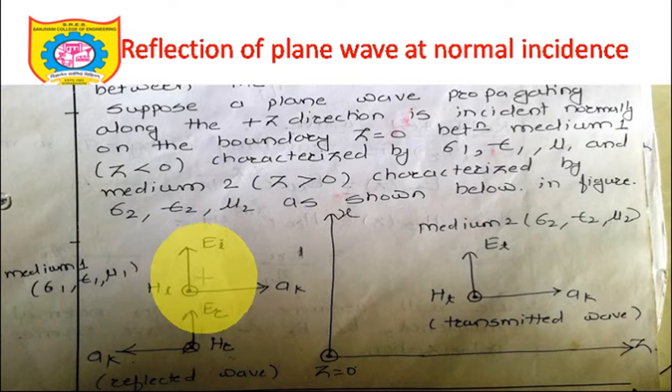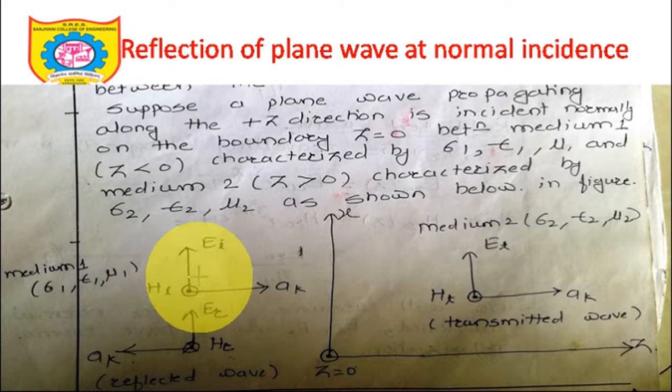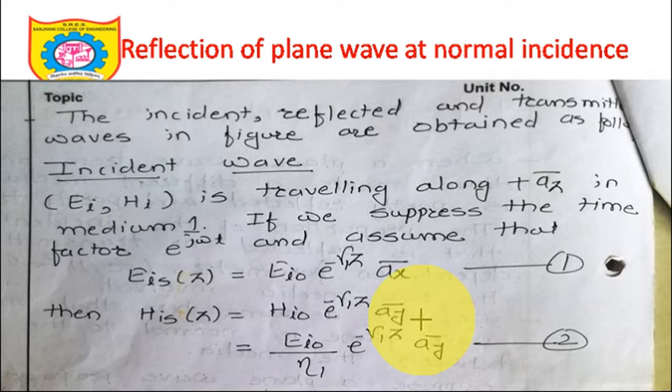If EI direction is going along X, keep your right hand in such a way that your middle finger is coming out, in the direction towards you, outside the plane of paper. This is the X direction, this is the Z direction. What is the axis which is left, which is coming towards you? It is the Y axis. So HI will have the component along the AY bar direction. It's not a mistake, it's correct. So HI0 e raised to minus gamma 1 z into AY bar.